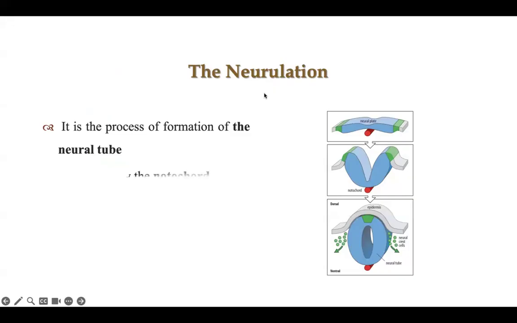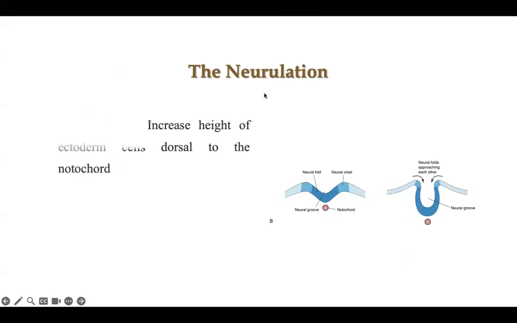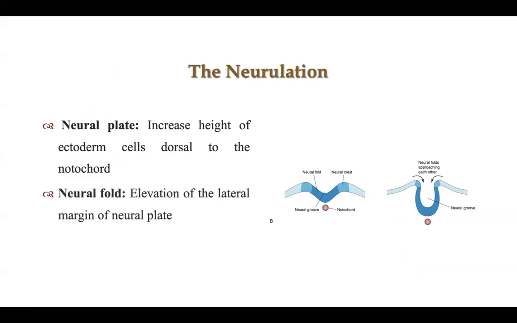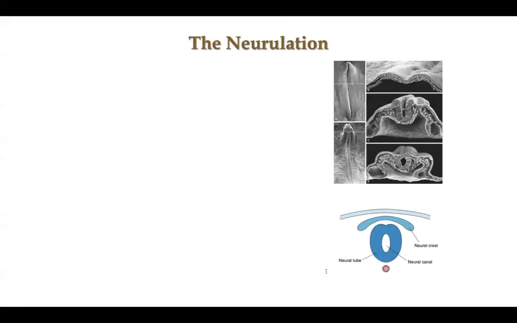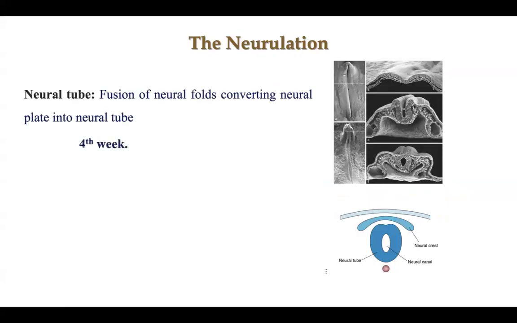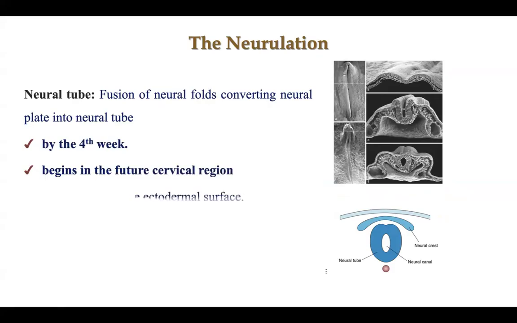So the neurulation is the formation of the neural tube and the neural crest in the ectoderm. Number one, the neural plate increases the height of the cells, or the thickness of the ectoderm. Then elevation of the edge of the plate forms the fold, and depression of the middle of the plate forms the groove. Then fusion of the fold forms the neural tube and it separates.